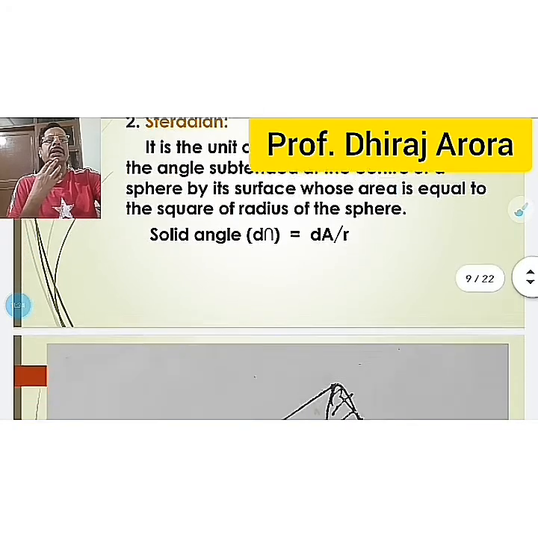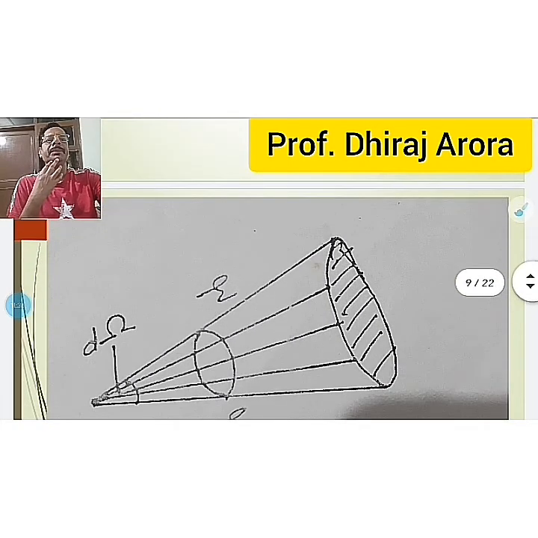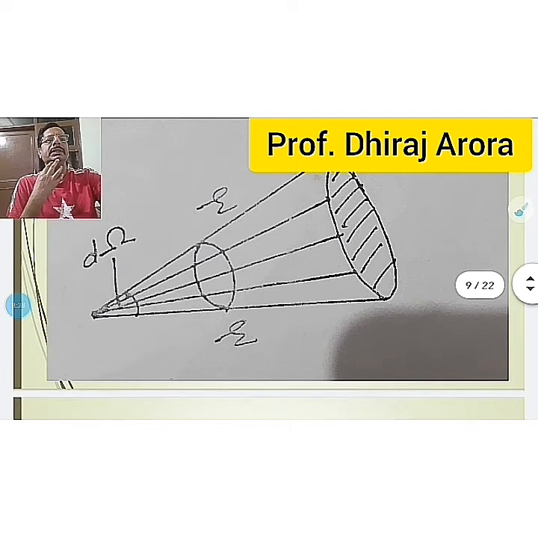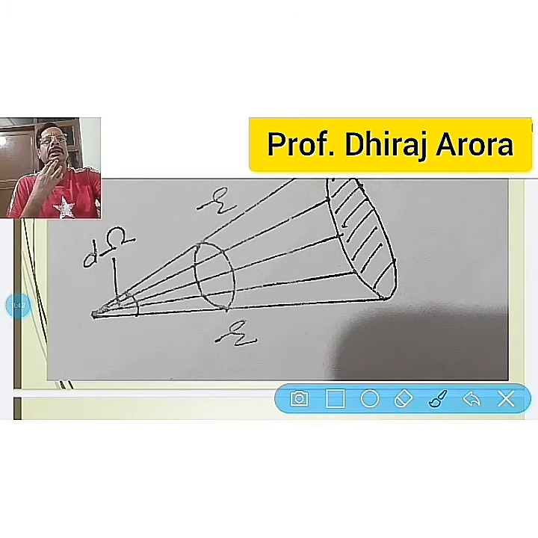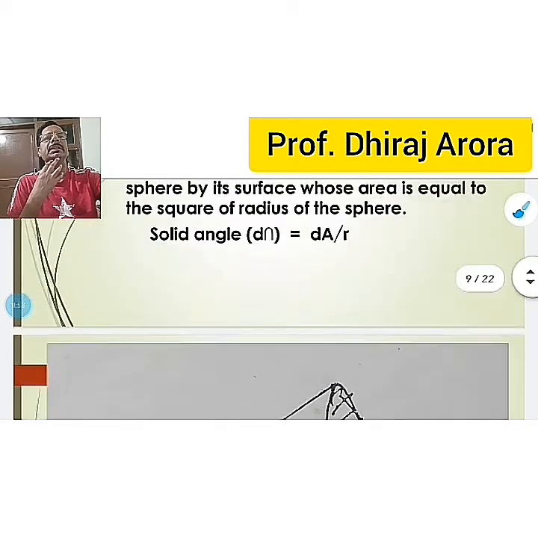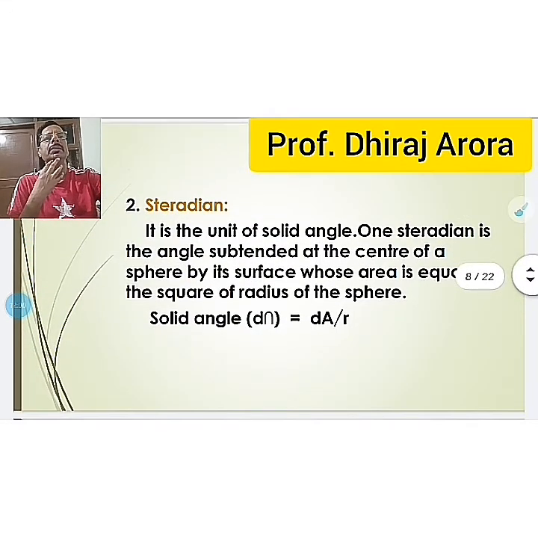So to understand it very clearly, here I have this diagram for you. This is your dA and this is the radius, and this angle subtended is d omega. And you already know that d omega is equal to dA upon r.